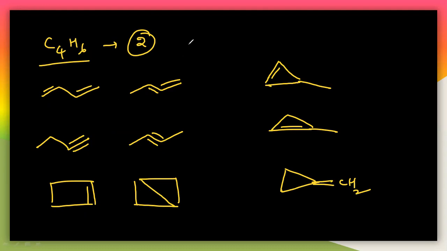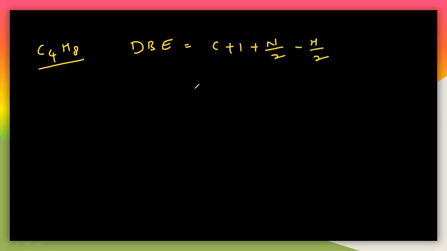So let us take another one. I will tell you with another example. So C4H8. Let us take C4H8. So what is the double bond equivalence here? DBE, which is equal to C plus 1 plus N by 2 minus H by 2. So this is the formula here.